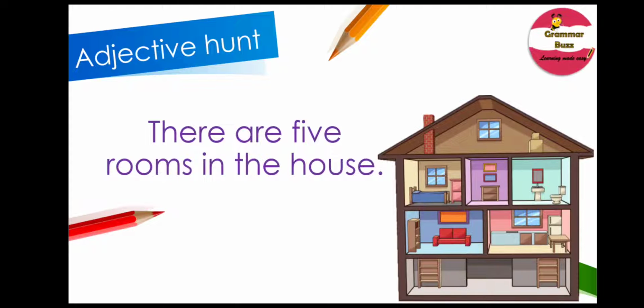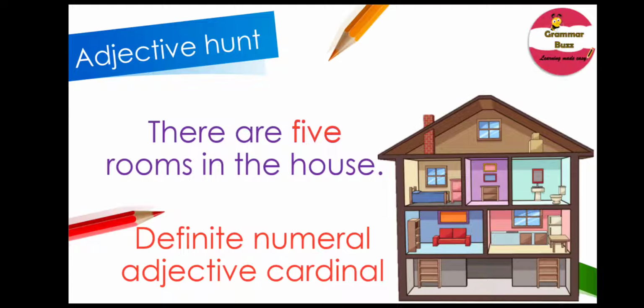Here comes the next one. And it says, there are 5 rooms in the house. Can you spot the adjective for me and identify it? Yes, you're right. It's 5. And it's definite numeral adjective and cardinal because it tells you the number. Good job.